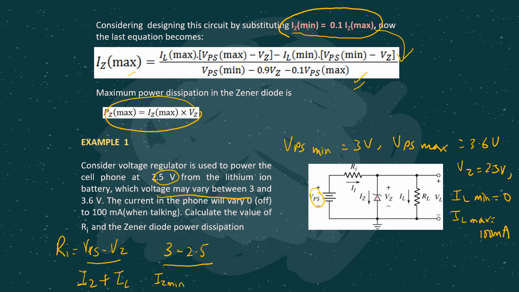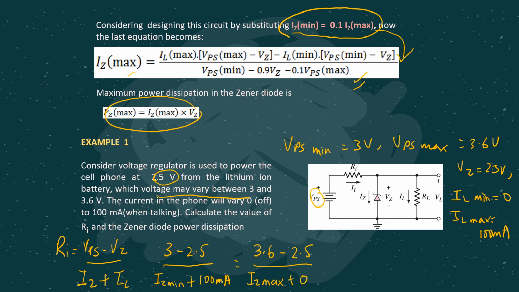Then obviously at that time you have IL maximum, which is 100 milliampere. Then for the same RI equation, let's consider when VPS is maximum: 3.6 minus VZ, still 2.5, divided by IZ max plus IL min, which is equal to 0.